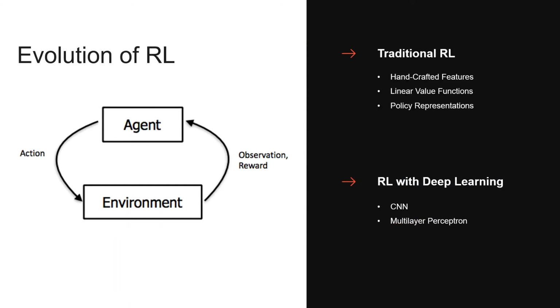Learning to control agents directly from high-dimensional vision inputs is currently a hot issue of reinforcement learning. Most successful RL applications used to rely on handcrafted features combined with linear value functions or policy representations, which means the model performance heavily depends on the feature engineering. However, recent development of deep learning has made it possible to extract compressed features from raw vision data. These methods utilize several network architectures like CNN and multilayer perceptron, also benefiting reinforcement learning with vision data.